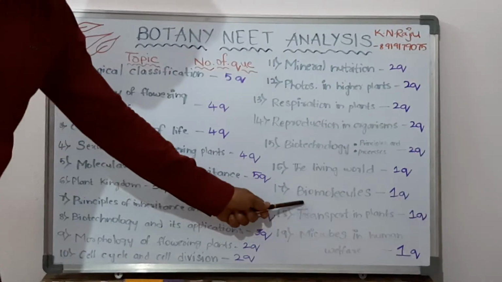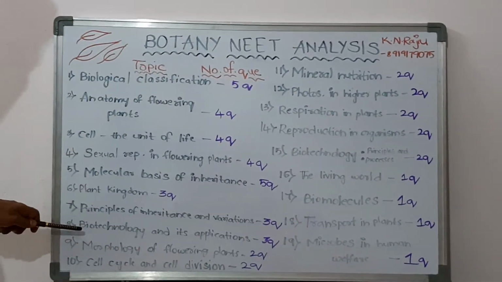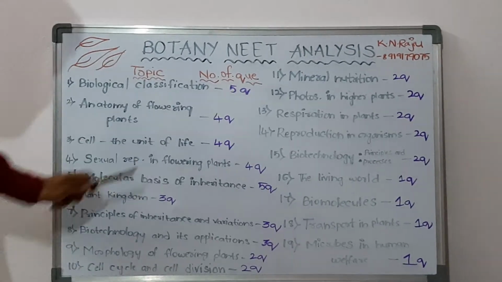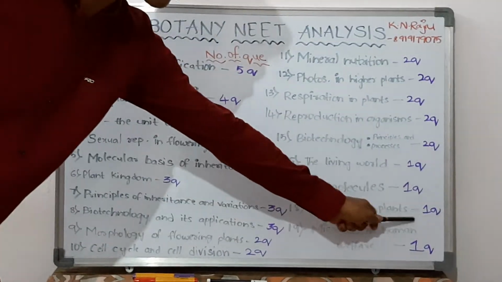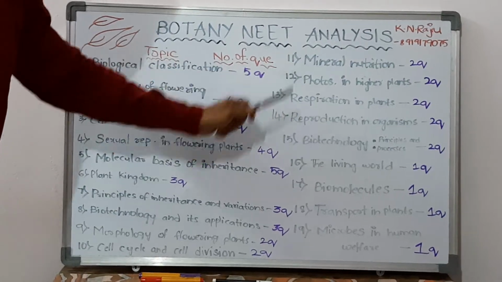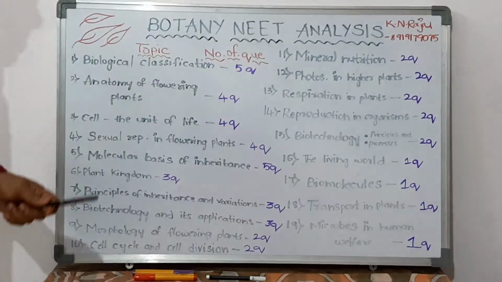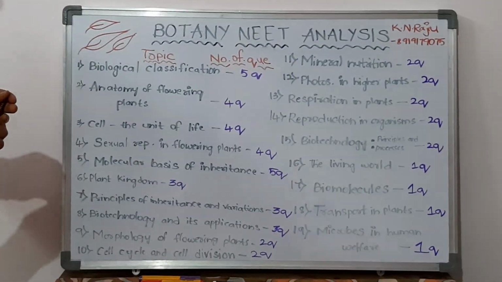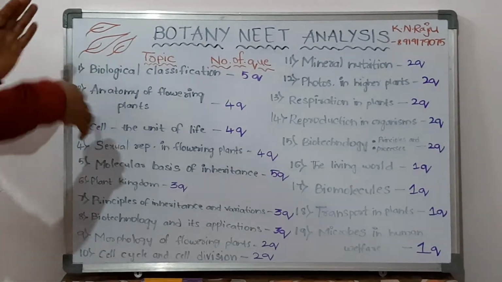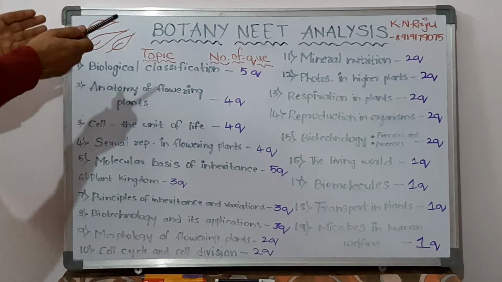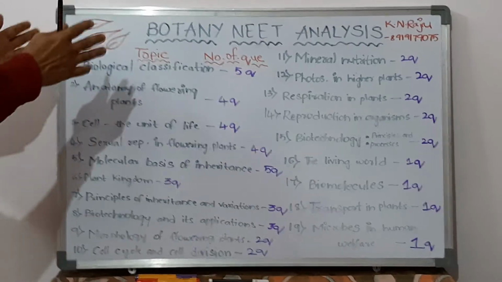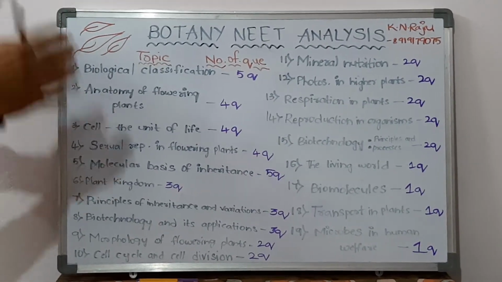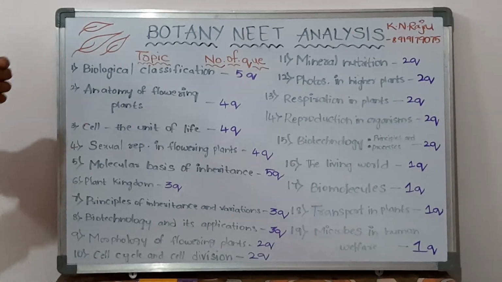And the biomolecules also come here in cytology. We studied that topic in cell, the unit of life, cell cycle and cell division, and biomolecules. Transport in plants also gives a question, which comes under the same physiology. And then microbes in human welfare, which comes under biotechnology, gives 1 question. So here we covered the most important topics, and sometimes 1 or 2 questions may come more or less from these topics. But if we prepare keeping in view this kind of analysis of botany or any other subject, then it is easy to crack the NEET seat, and I hope that you will get it. Thank you.